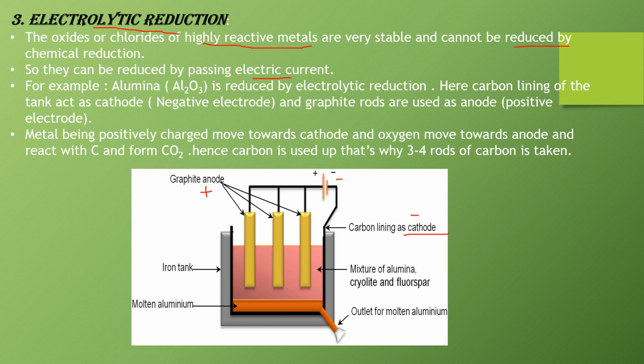Now aluminium oxide, that in molten form we take it in this tank and we pass the electricity. When we pass electricity, aluminium oxide is broken into aluminium ion and oxide ion. Aluminium ion being positively charged move towards the cathode, that is the carbon lining, and collected at the bottom. There is the outlet of the molten aluminium, and the oxide ion being negatively charged come to the anode, react with the carbon present at the anode and convert it into carbon dioxide and remove from here. And in this way carbon is used up, hence we take 3-4 rods of carbon in this process.